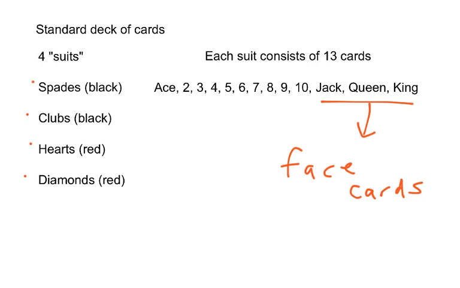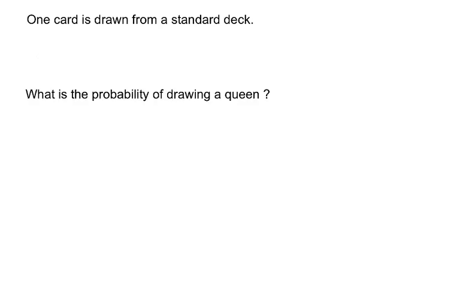If we have 4 suits, each consisting of 13 cards, that gives us a total of 52 cards in our deck. So a standard deck of cards is made up of 52 cards: 13 spades, 13 clubs, 13 hearts, and 13 diamonds. Now let's look at some probability questions involving a deck of cards.